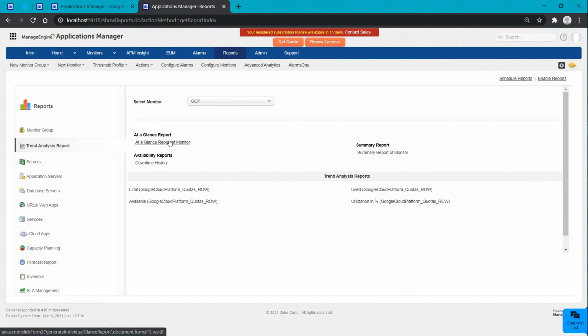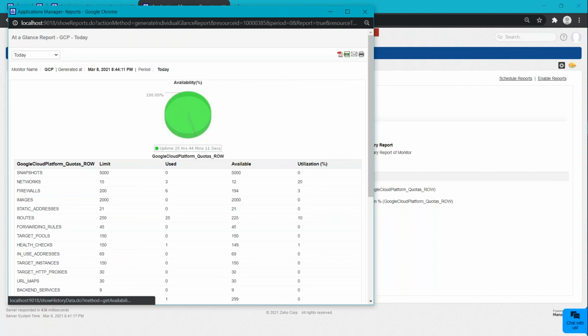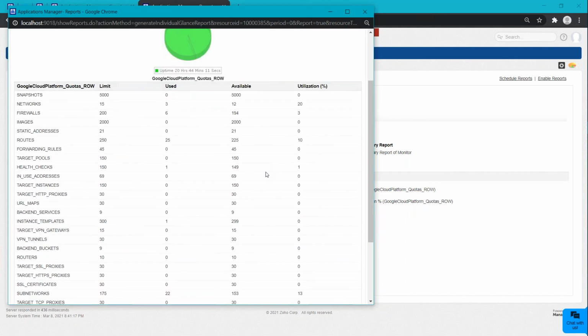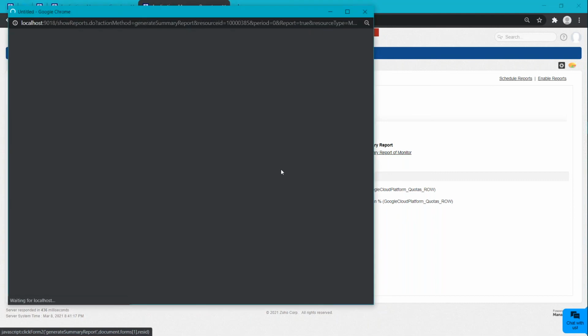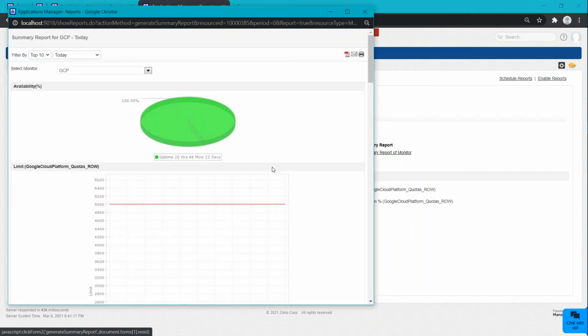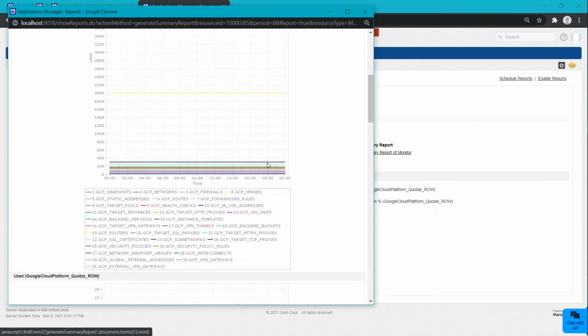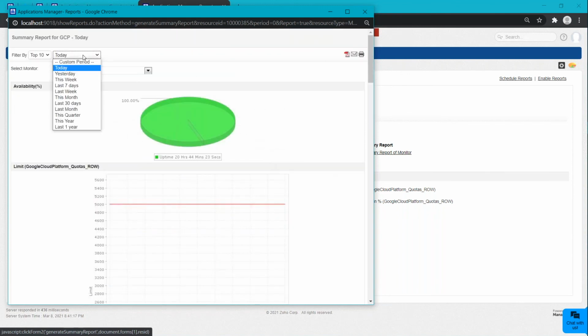An at a glance report lets you know all the bird's eye view information for your monitor. Here you can get all the attributes related information. Coming to the summary report, it gives you the gist of overall metrics for your particular monitor. And as I've told you before, you can even choose your custom period, like a time interval can be chosen. And we do have options where you can download this report, or you can send it, or you can print it.